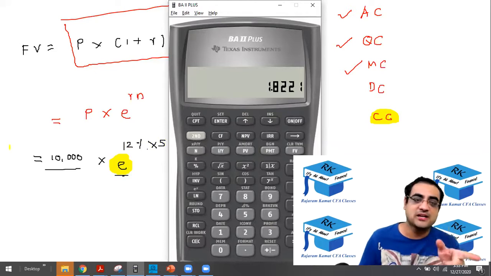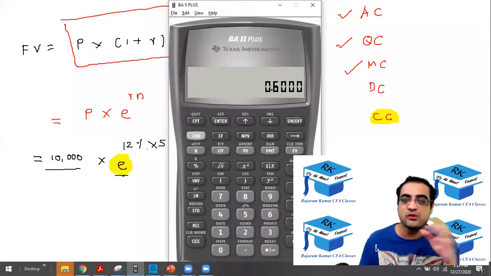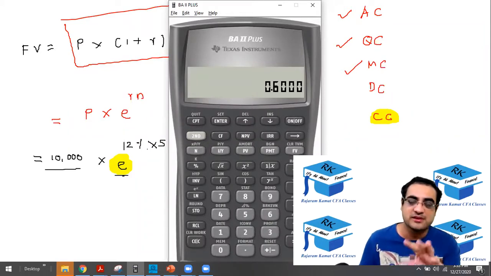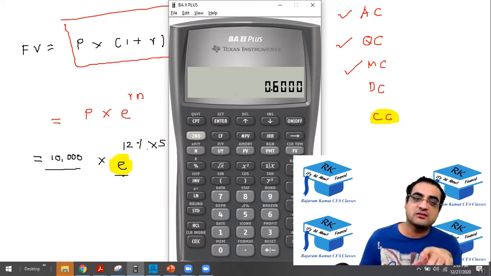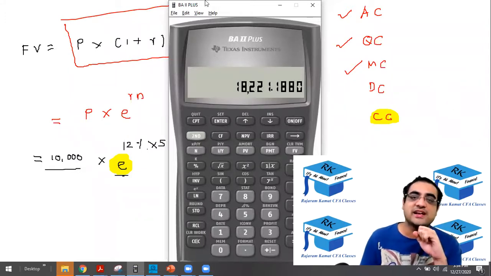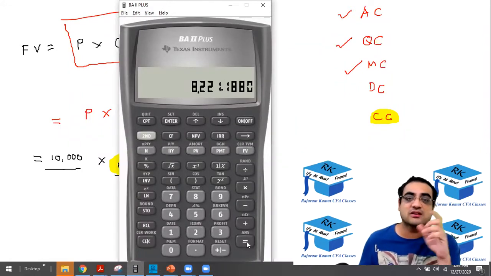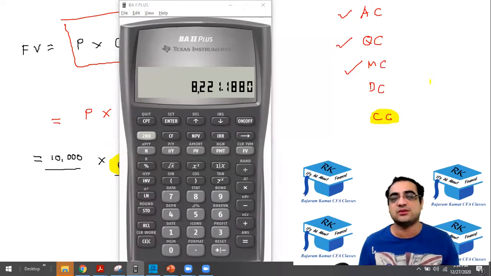And after that, multiply it by 10,000. I'll do it one more time. 12 percentage into 5 equal to, this is where you all had got it already by this time. After that, to do the E, you have to press second and ln. So the E is done now. Then into 10,000. So the final value is 18,221. From that, subtract the principal of 10,000. So the continuously compounded interest is 8221.